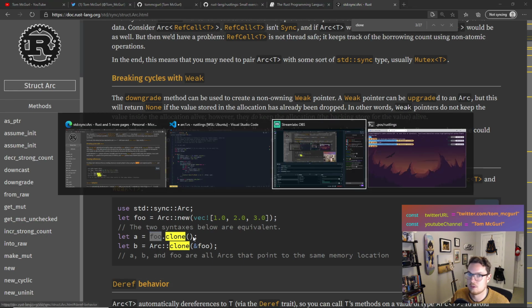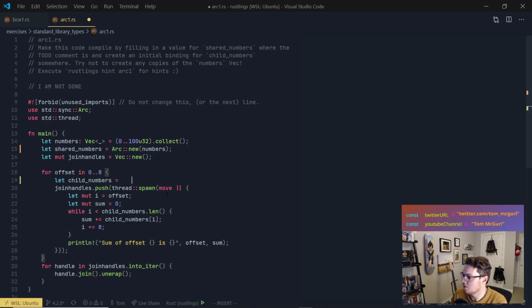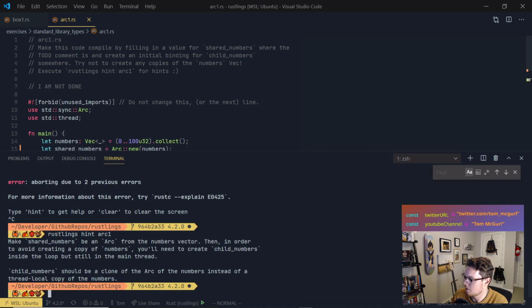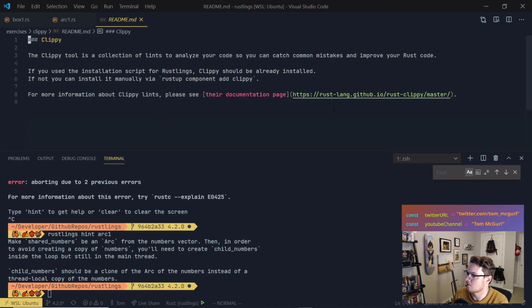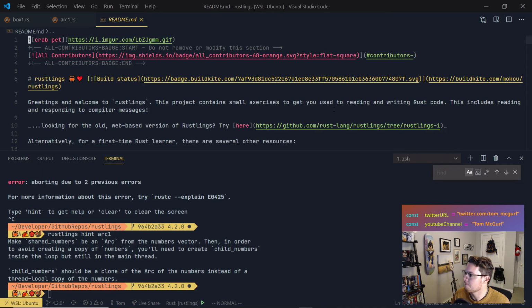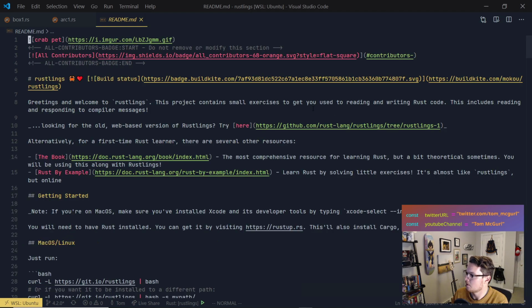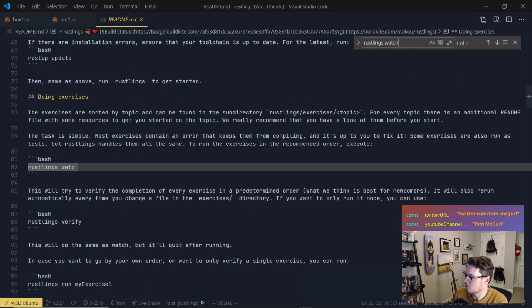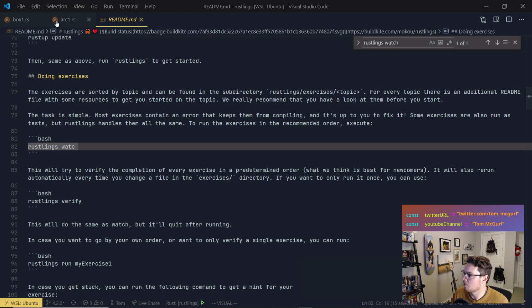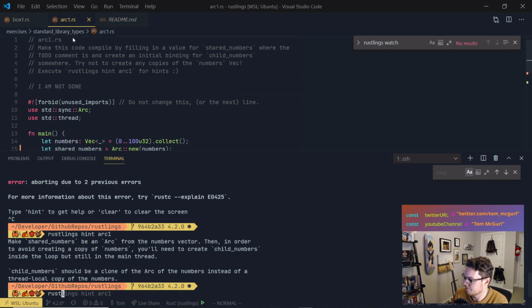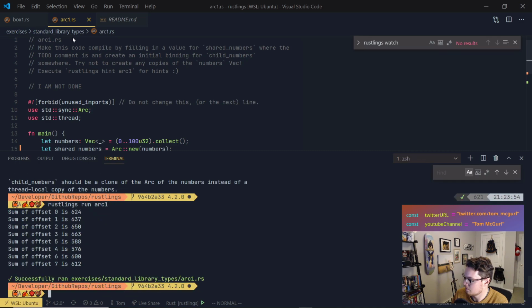So we'll do child numbers equals shared numbers dot clone. And now we'll just run rustlings. Let me go to the README real quick. I believe we can just run the single exercise. So we have rustlings watch, rustlings run. Okay, so that's what we want. We're going to run rustlings run on just this exercise. We did it.